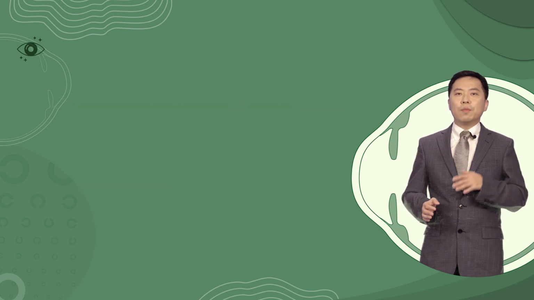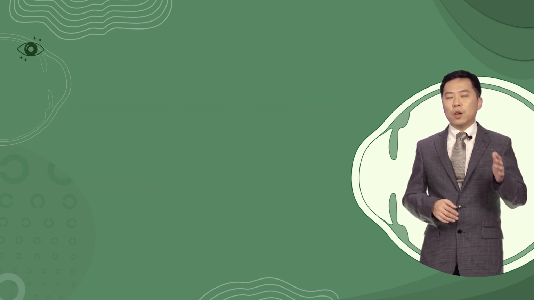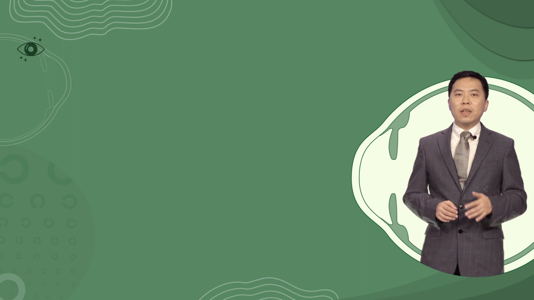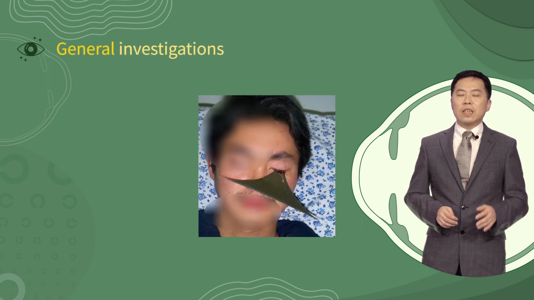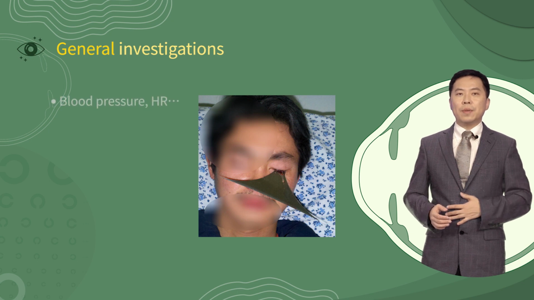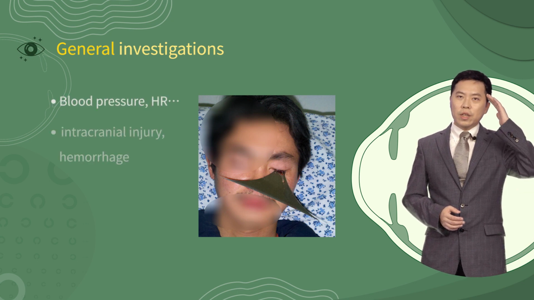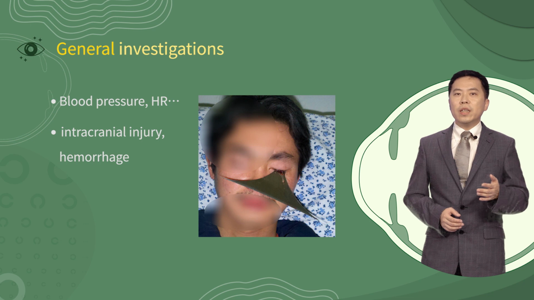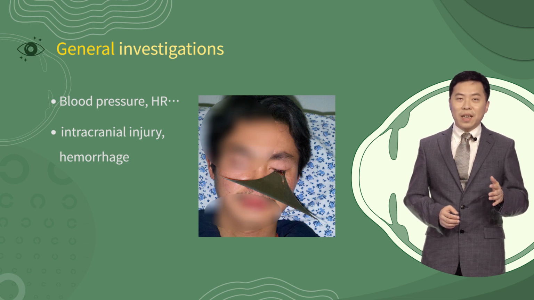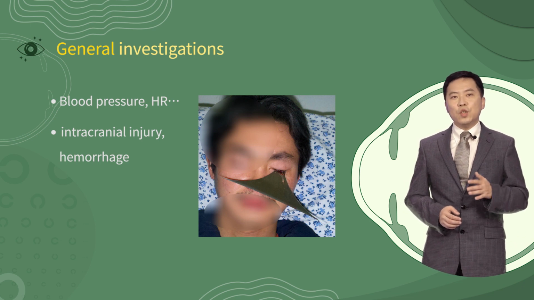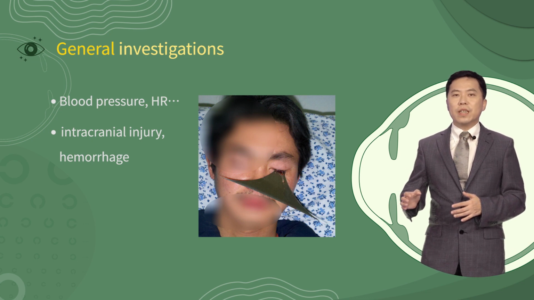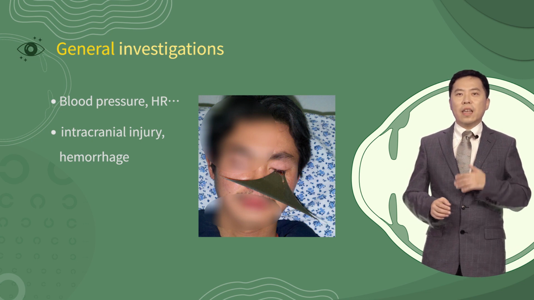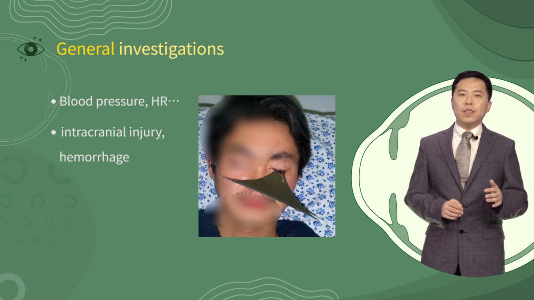Before we take care of the ocular condition for trauma patients, we must consider whether there are any associated injuries such as thoracic, abdominal, and intracranial injury, and whether the vital signs are stable. If there is any injury threatening life, it should be managed first. Life always has priority over vision.